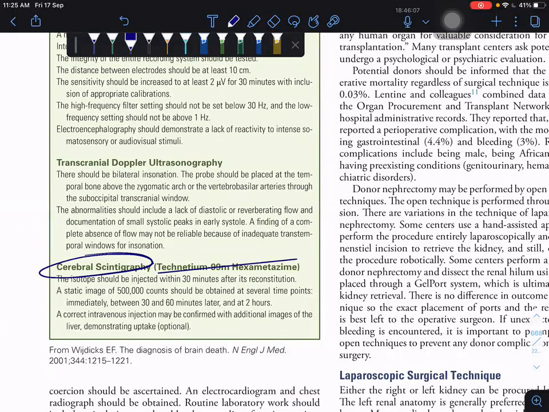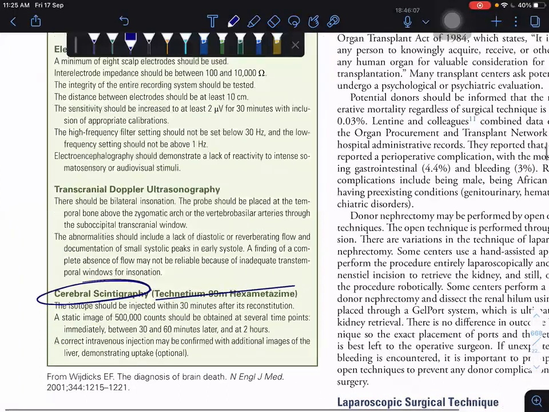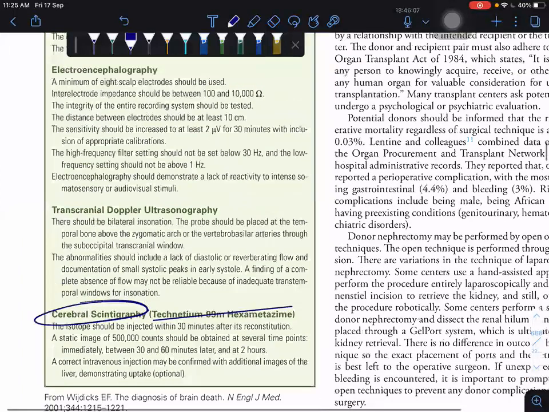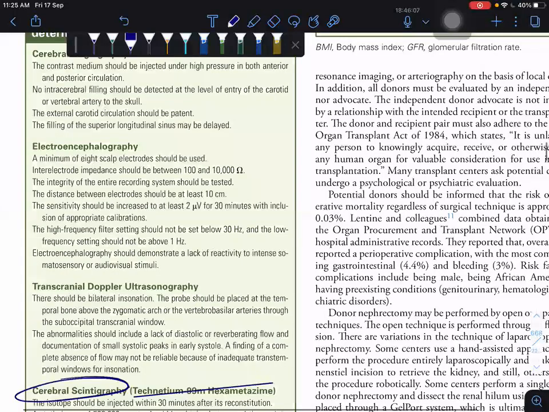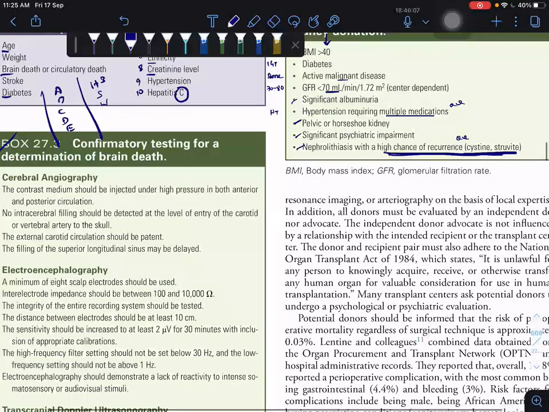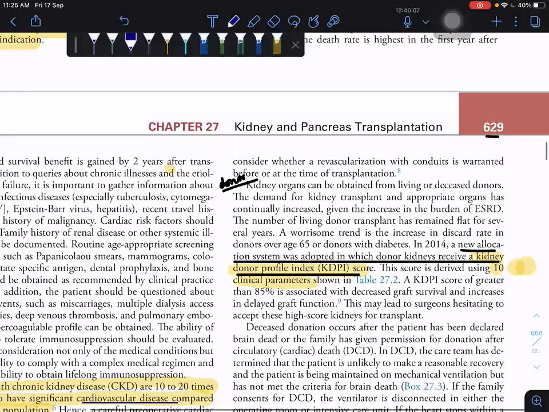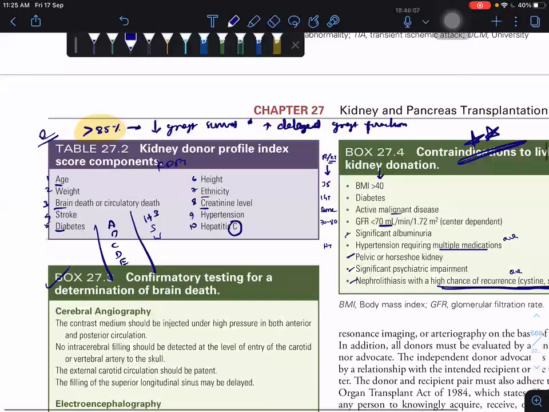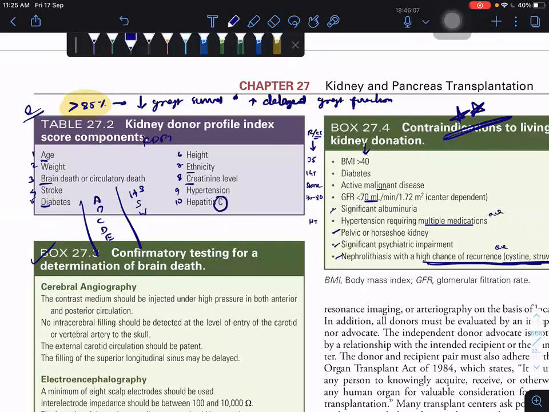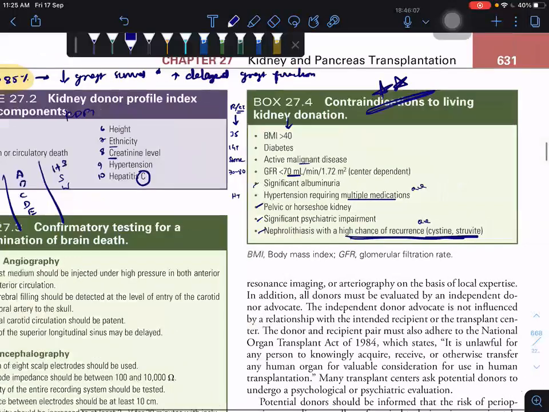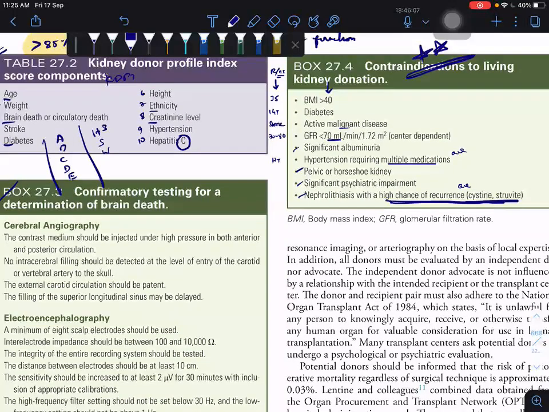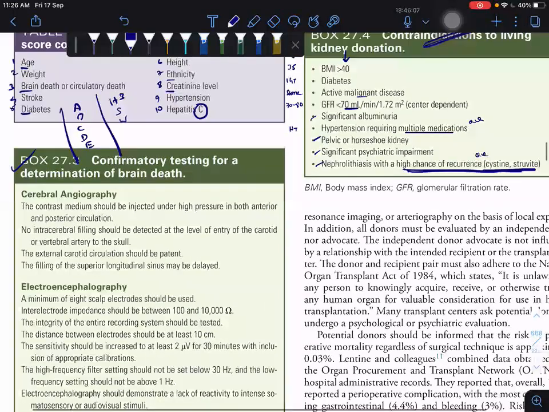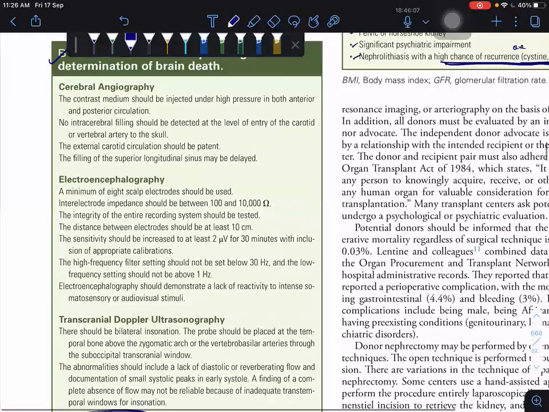Next is page number 629, which covers relative and absolute contraindications. Both are no need to read. This is your KDPI table 27.2, the KDPI index score. A KDPI score more than 85 is a bad thing. Then the contraindications for kidney donation, and confirmatory testing for determination of brain death: cerebral scintigraphy using technetium-99m hexametazime.